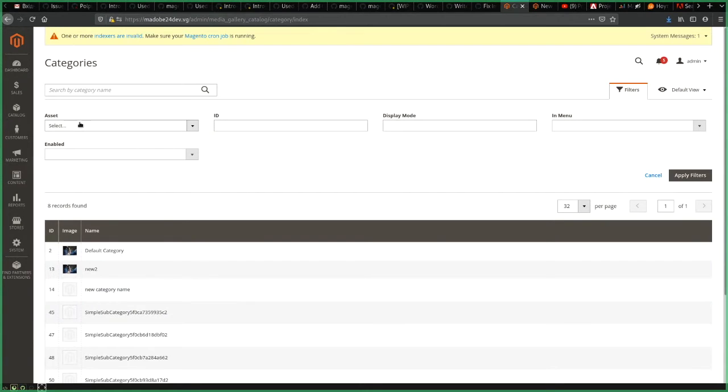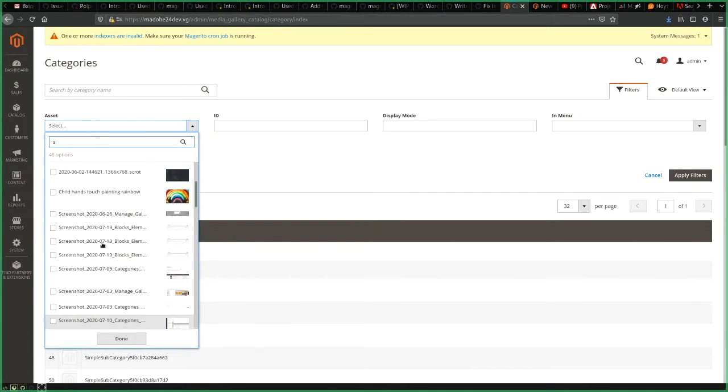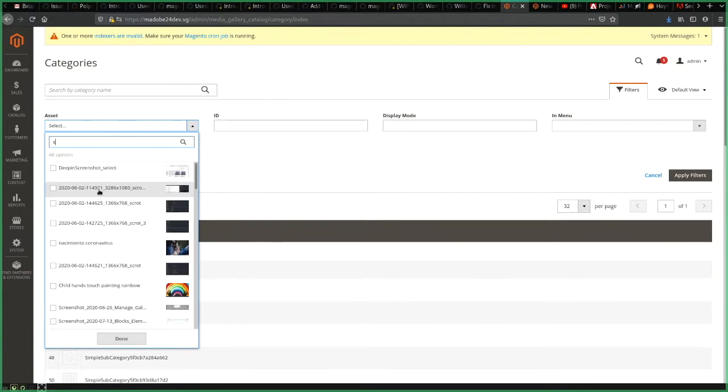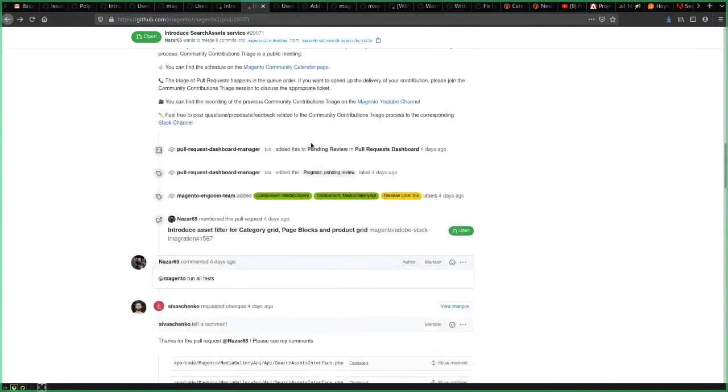This is basically a UI select component of Magento. So when you type an image title, it sends a request to get images from the service which retrieves the assets. To do this functionality, because we only have services to get assets by ID or by path and we are not able to search assets, I introduced the search assets service, which works with search criteria.